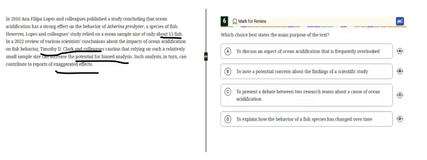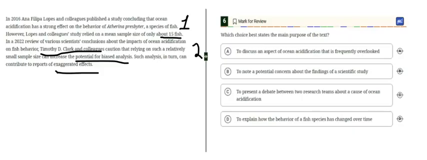Okay, so the passage basically is describing that we have one study in the beginning of the passage, but the problem with the study is that it only relied on about 15 fish. But in the 2020 review of various scientists' conclusions, the second team of researchers cautioned that relying on such a small sample size can increase the potential for biased analysis.